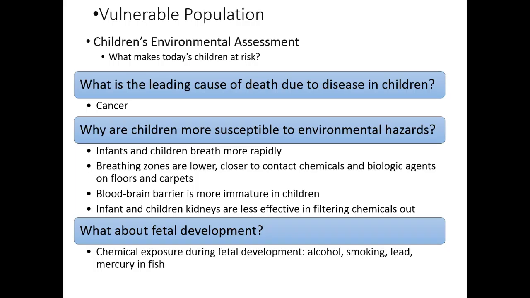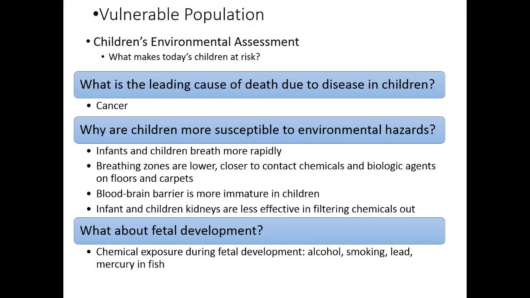Something to keep in mind is, what is the leading cause of death due to disease in children? We know that's cancer. Why are children more susceptible to environmental hazards than adults? 1. Infants and children breathe more rapidly. Their breathing zones are lower, and they're in closer contact with chemical and biological agents on floors and carpets.